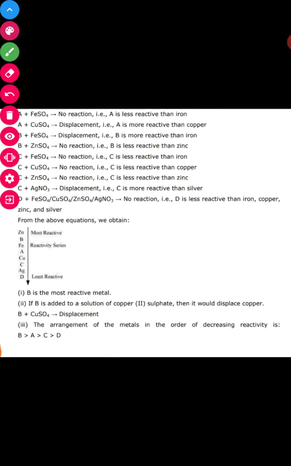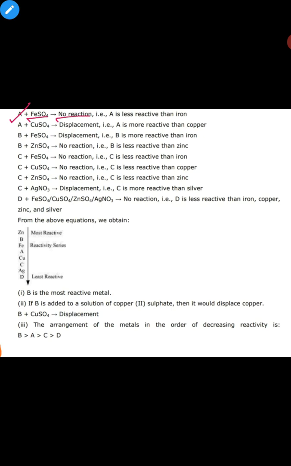See, here's the solution of this question. I'll explain how to do it. When A reacts with ferrous sulfate, no reaction takes place as mentioned in the table, because A is less reactive than iron.